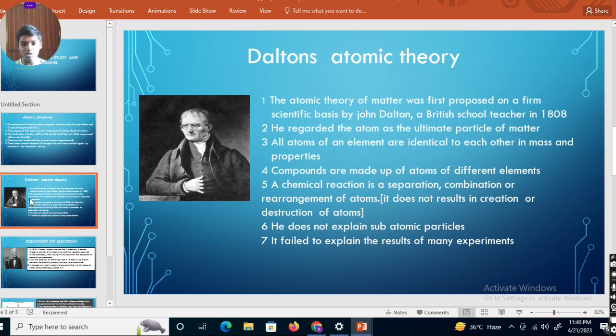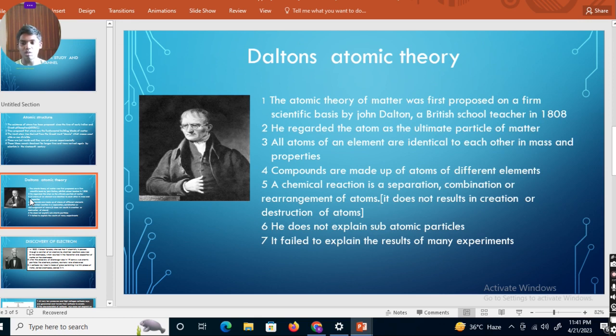And all atoms of an element are identical to each other. These are Dalton's postulates: all atoms of an element are identical to each other in mass and properties. For example, in an element there are so many atoms, and one atom is similar to another atom in mass and properties, in the same element.